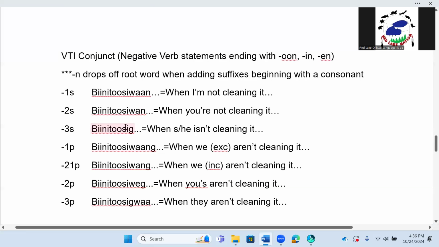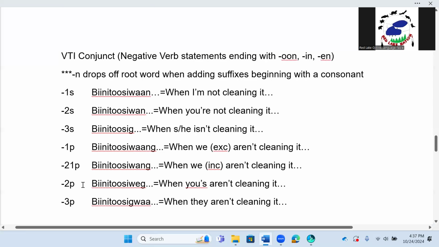being a 2 sig. Negative 1p being a 2 siwang. When we, excluding the person we're talking to, aren't cleaning it, being a 2 siwang. Negative 2 1p being a 2 siwang. When we, including the person we're talking to, aren't cleaning it, being a 2 siwang.